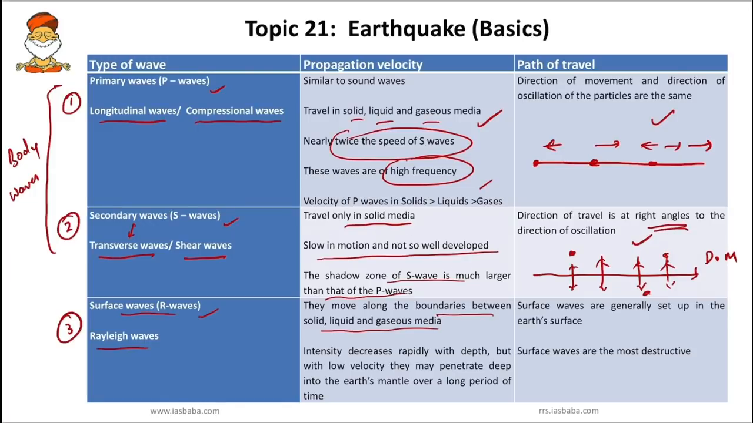And under surface wave, they are generally set up in the earth's surface, and surface waves are the most destructive. So this point you have to remember. While revising, you have to be careful, and these are some of the important points which one should revise and retain.